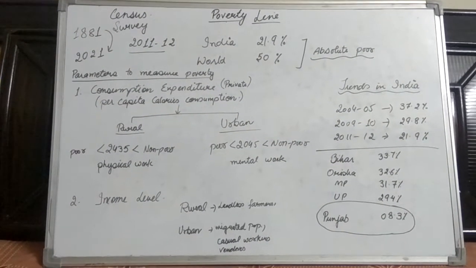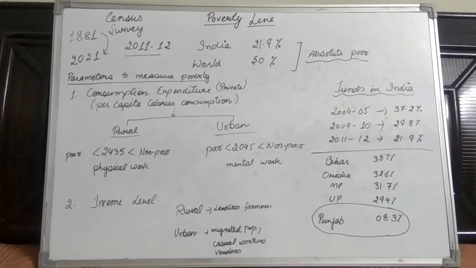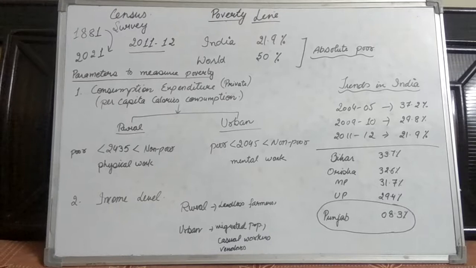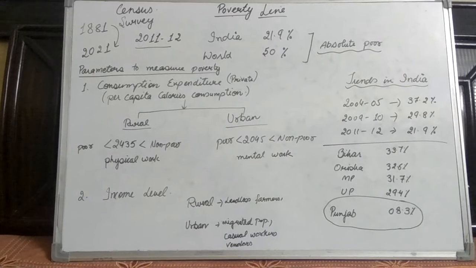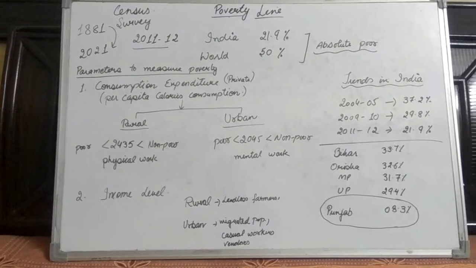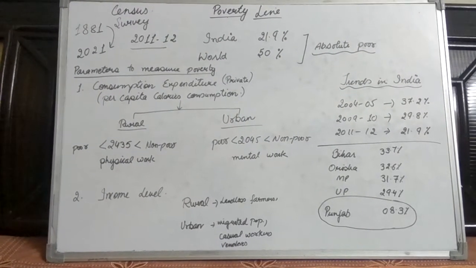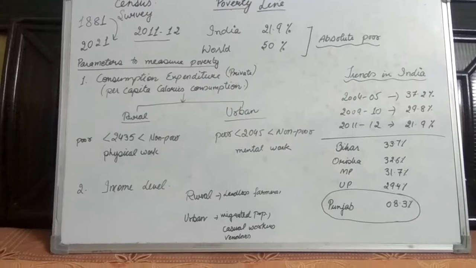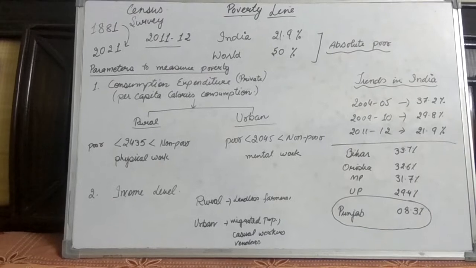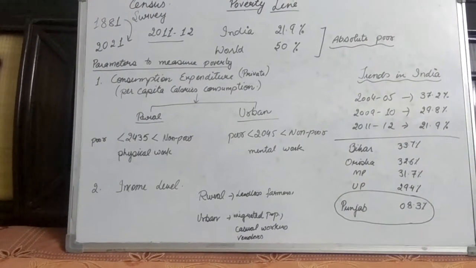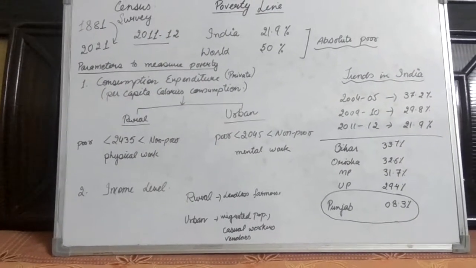Here we have different parameters to measure poverty, and the very first is consumption expenditure, as we have taken it as private consumption expenditure. Under it, we are considering the consumption expenditure done by an individual to meet his basic needs of life, and here we are taking the per capita calorie consumption. What does it mean? Whatever food amount a person consumes, the amount of energy that he gets from that food, on that basis we are identifying a person as poor or non-poor, as these values are different for rural and urban areas.